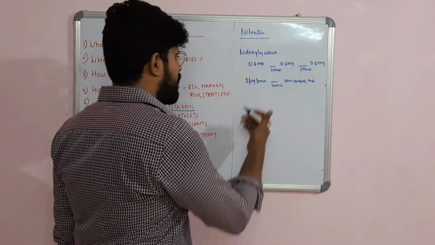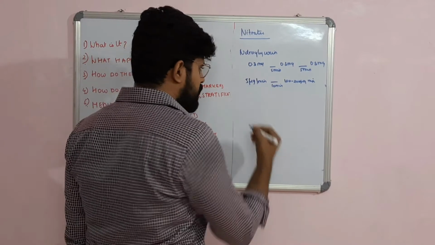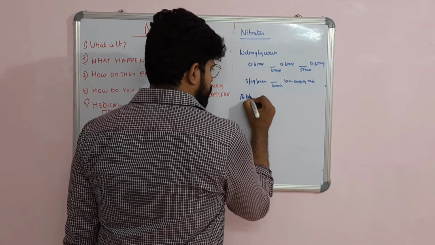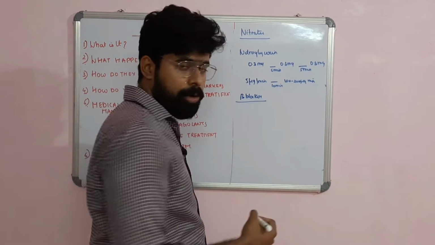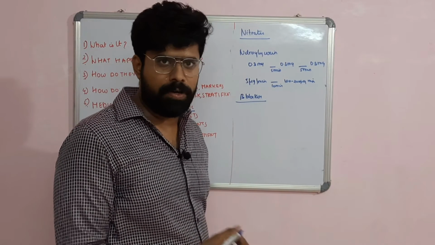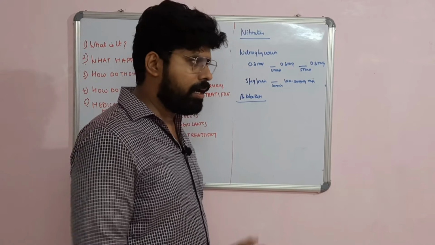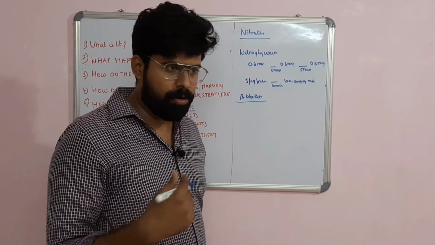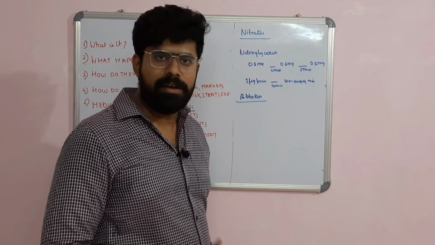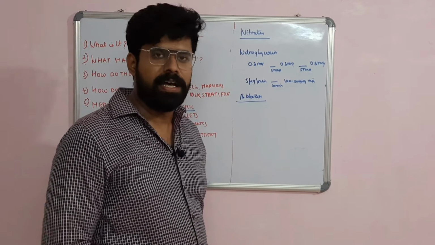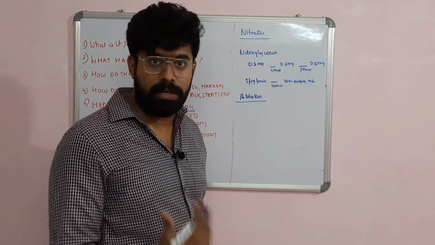The second group of drugs after nitrates is the beta blockers. Metoprolol can be given at an oral dose of 25 to 50 milligrams every 6 hours. What does a beta blocker do? Beta blocker reduces the heart rate, reduces the myocardial oxygen demand, and reduces the risk of recurrent arrhythmias. It also can reduce the infarct size.